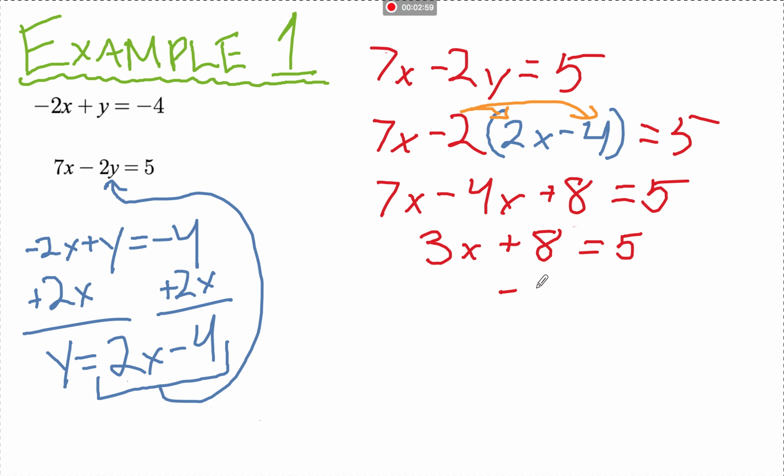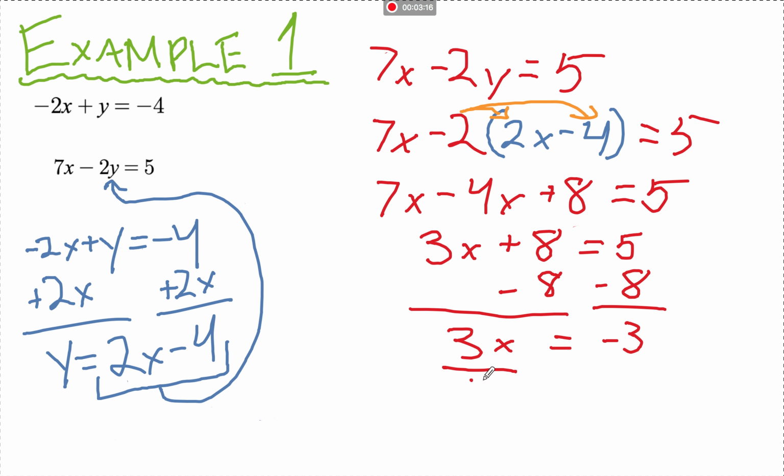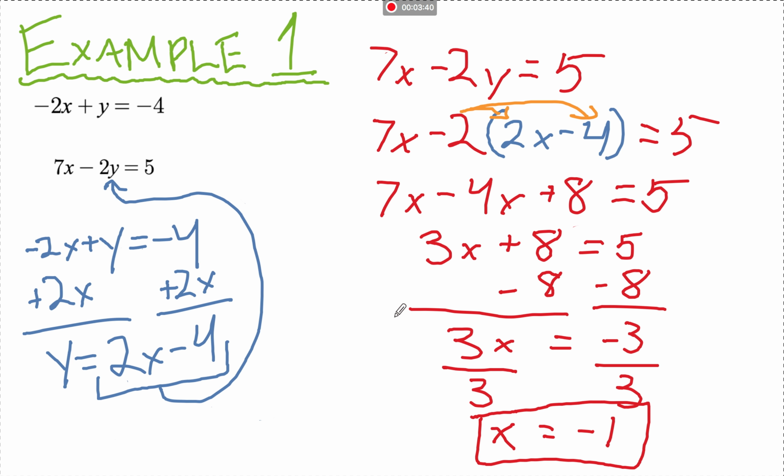Then we just have to subtract 8 from both sides. It's going to give us 3x is equal to 5 minus 8 is negative 3. So then we have to divide both sides by 3 because 3 and x are being multiplied by each other, and division is the inverse operation of multiplication. When we do that, these 3's cancel. X is going to be equal to negative 3 divided by 3 is negative 1. So now we found x. We know that x is equal to negative 1.